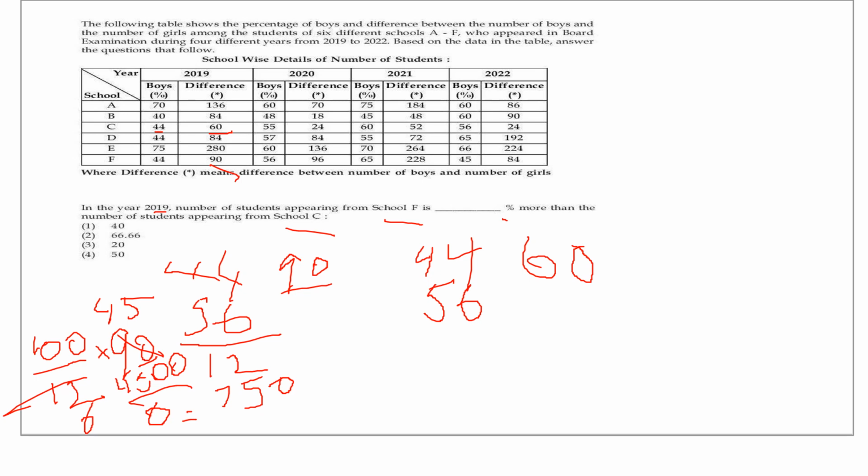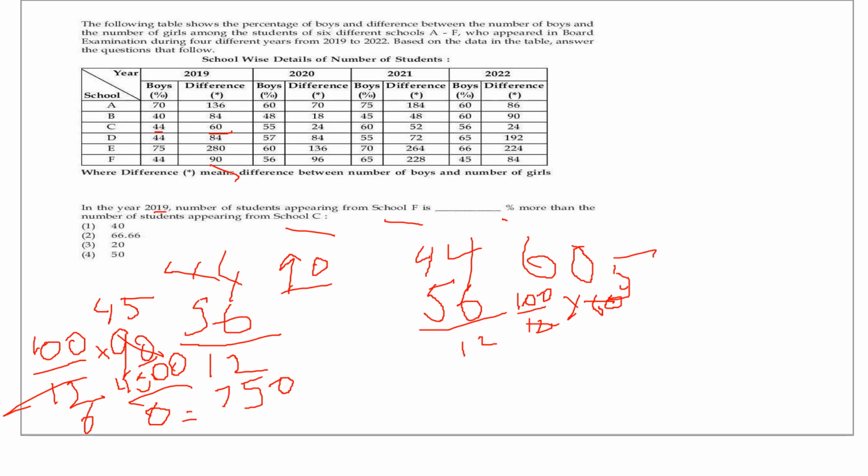Okay, the same way for this school C. So we know the girls percentage is the same, the difference is again the same, 12. So here the difference is 12, then the total students are 100 if the difference is 60. 60 is here. Okay, C. See here 60. So this into 60. 12 will go 65 times.